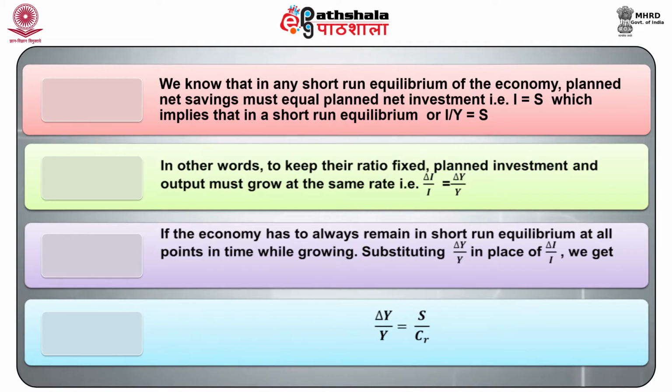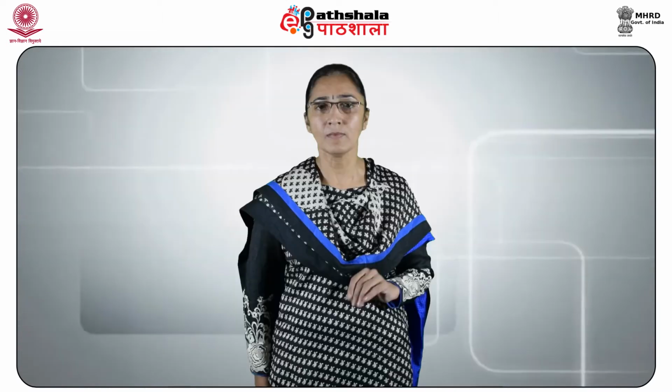If the economy has to always remain in short-run equilibrium at all points in time while growing, substituting delta Y upon Y in place of delta I upon I in equation 3, we get delta Y upon Y is equal to S upon CR. This equation 4 is the most fundamental equation in Harrod's model, since it says that if the economy is growing at the rate given in the right hand side of this equation, then planned investment is always equal to planned savings along the moving growth path.